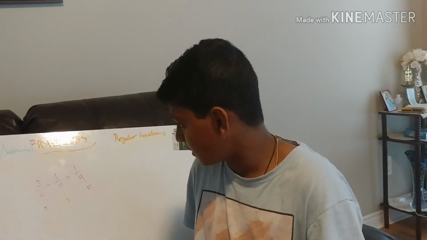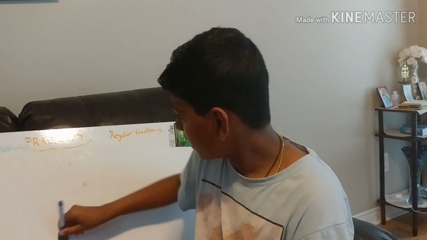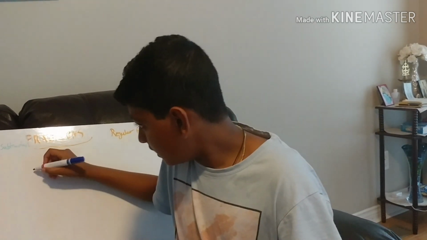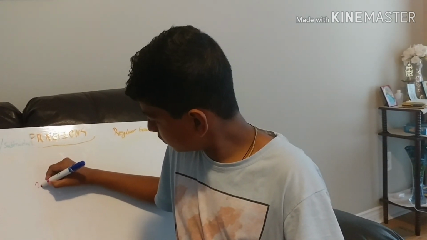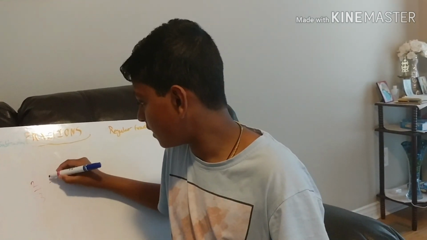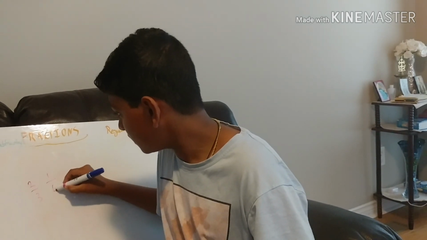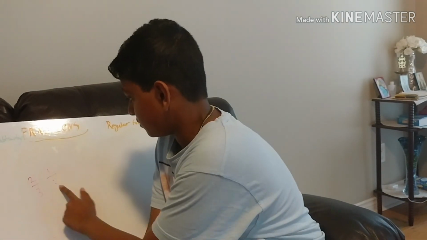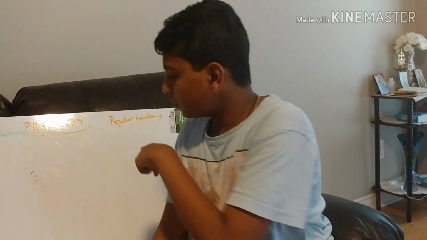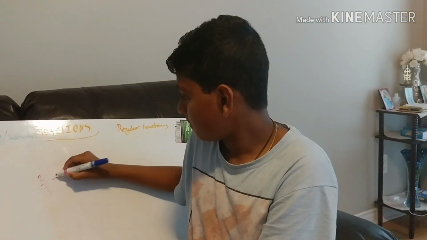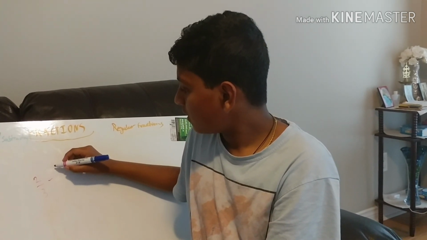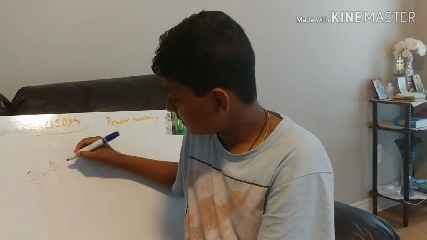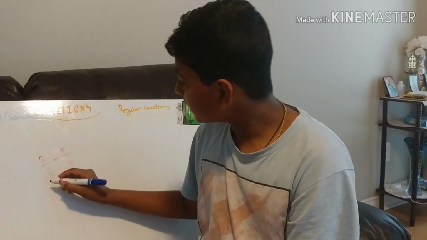Now, what I'm going to do here is make it a little bit harder. We have unlike denominators. Let's say we had 2/3 minus 5/6. Now, how will I do this? Because I have different denominators, no need to stress.